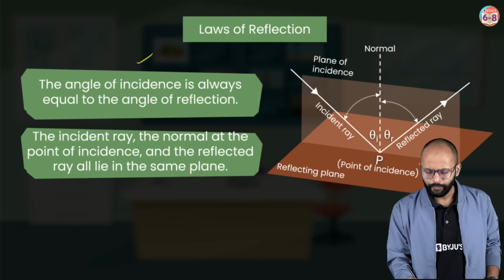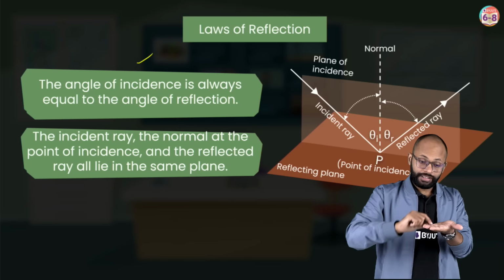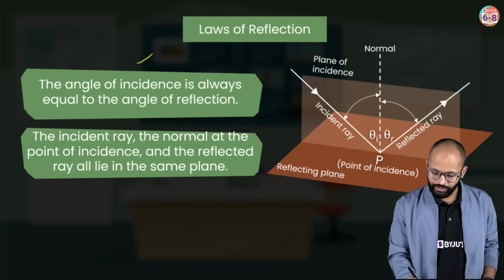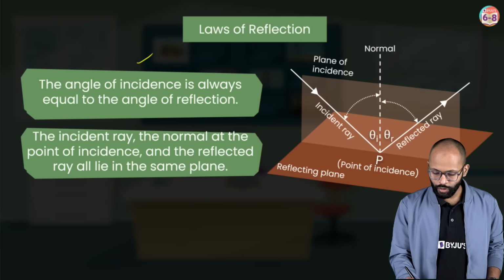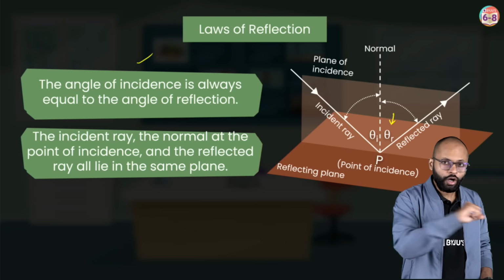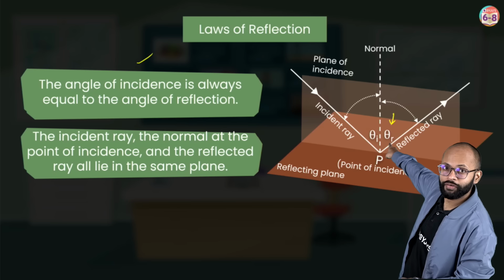Now this light ray which is falling on a reflecting surface will bounce back. This light ray which is bouncing back is called the reflected ray. So this ray and the normal will have an angle between them. This angle is called the angle of reflection.